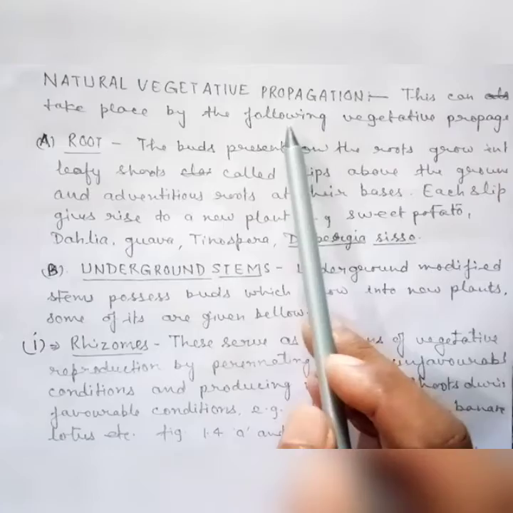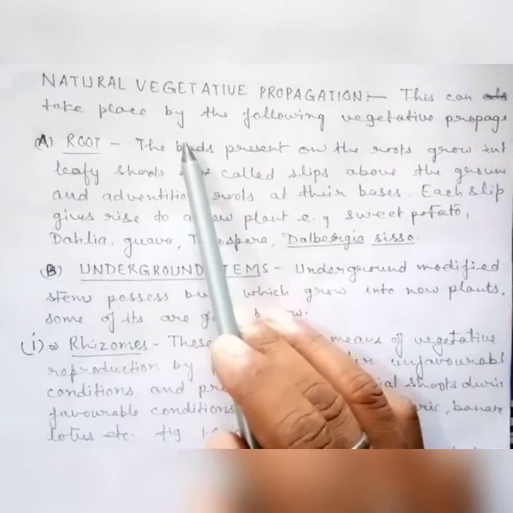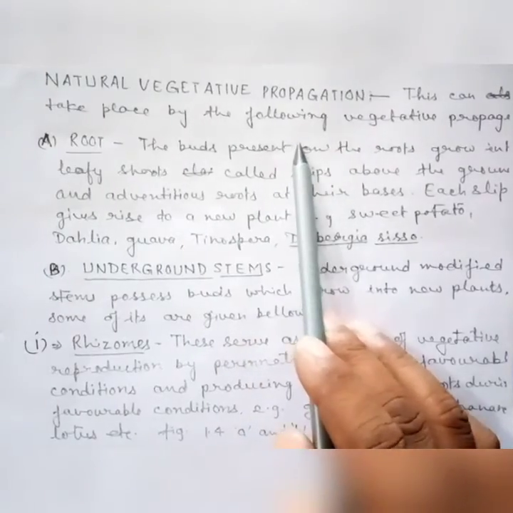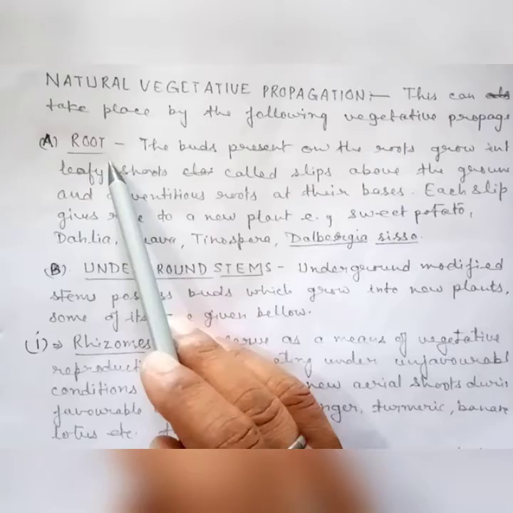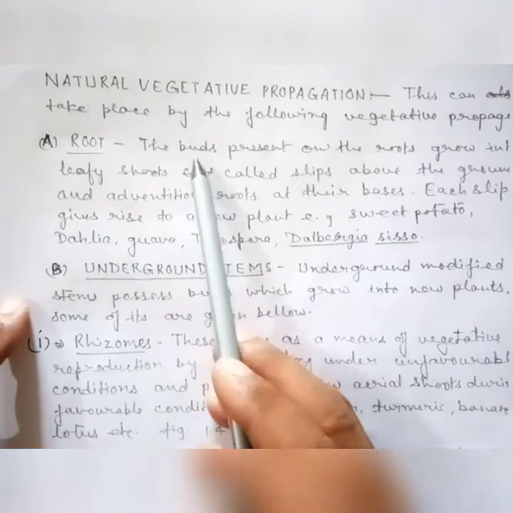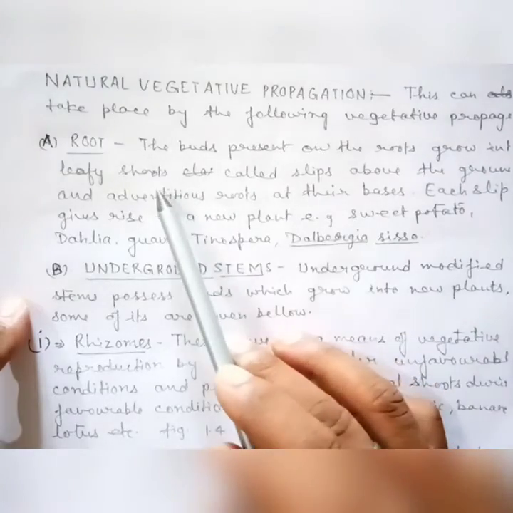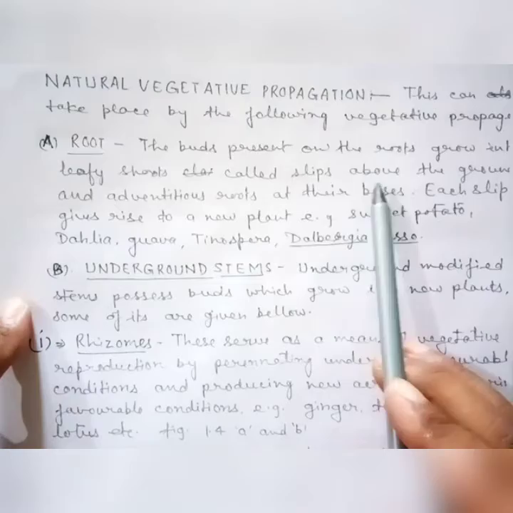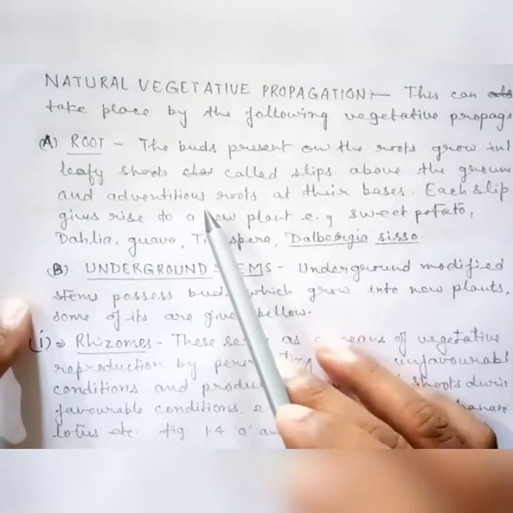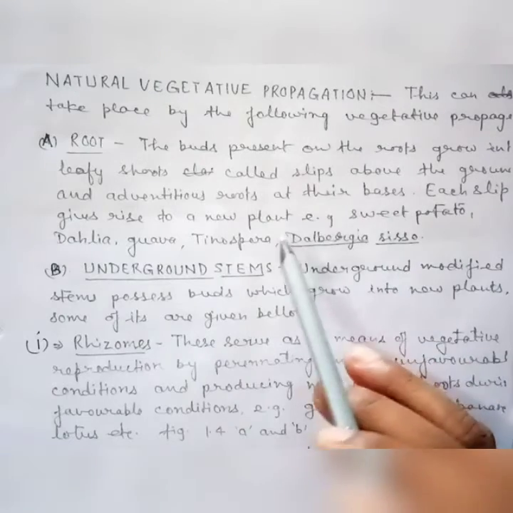Natural vegetative propagation. This can take place by the following vegetative propagules. First, root. The buds present on the roots grow into leafy shoots called slips above the ground, and adventitious roots at their bases.